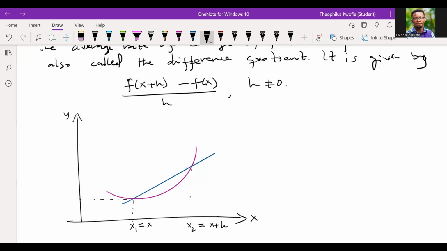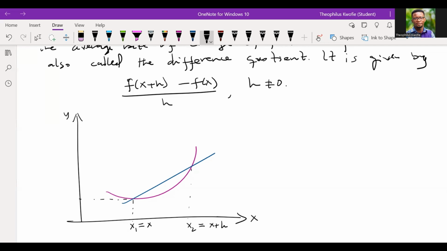If I have a point, let's call it x1, but we are assuming that it's x. Suppose there has been a change in x, it means x would be affected by a certain margin. That small change is your h.